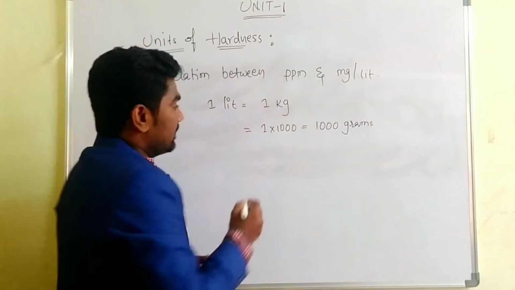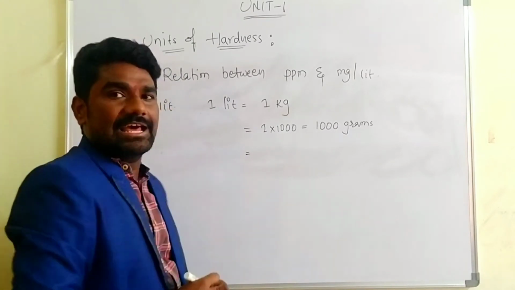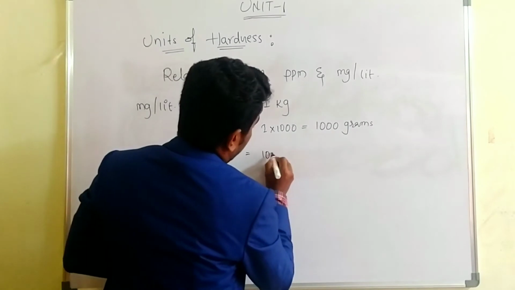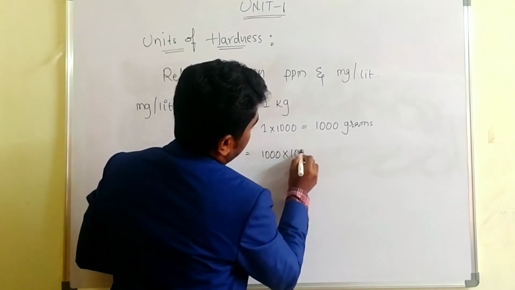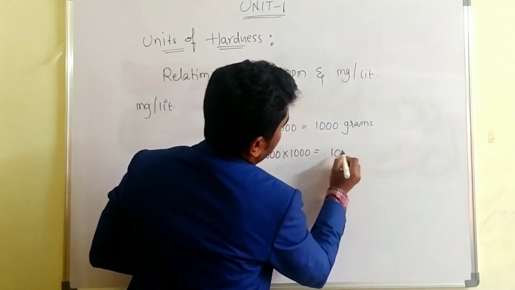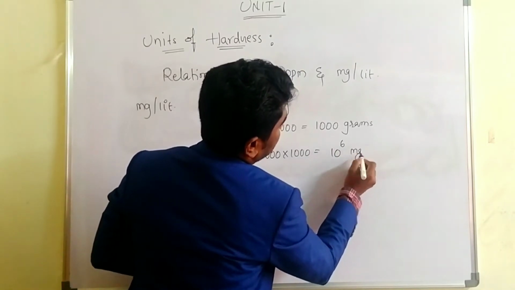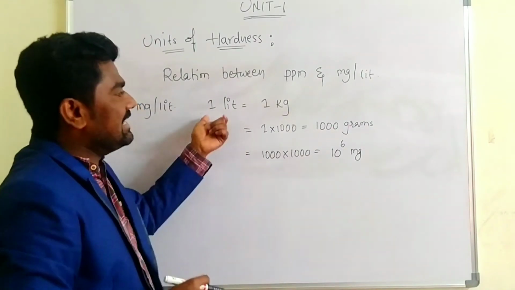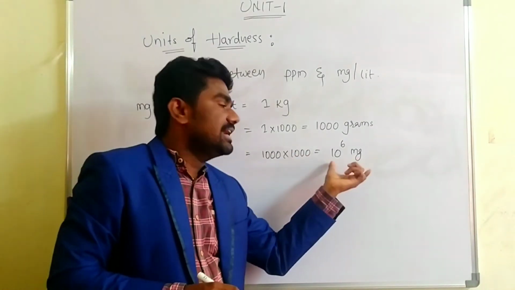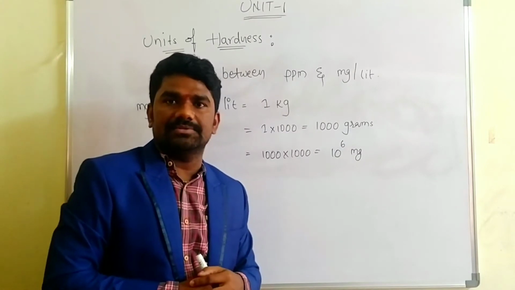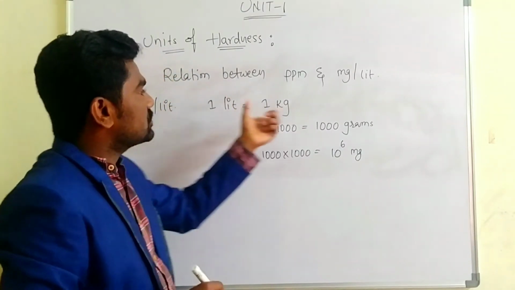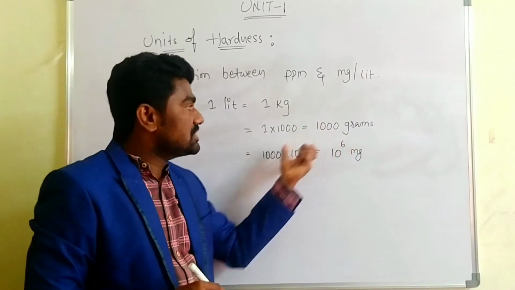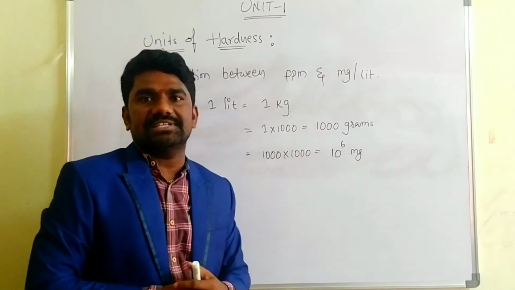How many milligrams? If we convert grams into milligrams, again we need to multiply by 1000. So 10 power 6 milligrams. That means 1 liter is 10 power 6 milligrams. 1 liter equals 1 kg, 1 kg equals 1000 grams, 1000 grams equals 10 power 6 mg.